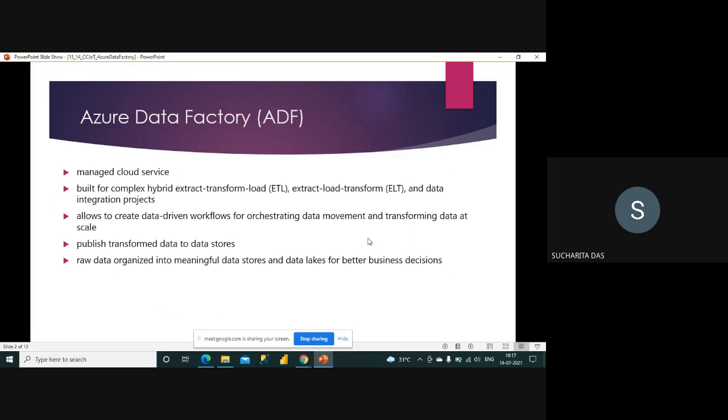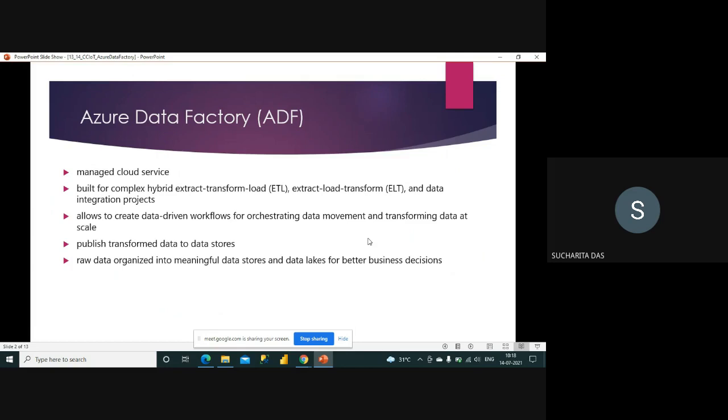So it is a managed cloud service, built for complex hybrid ETL and ELT. ETL is something we mentioned in the last session: the traditional way of data transfer was ETL, that is extract, transform, load. But nowadays we are dealing with big data, where the data is huge, may be streaming data, and can be of many different shapes and sizes.